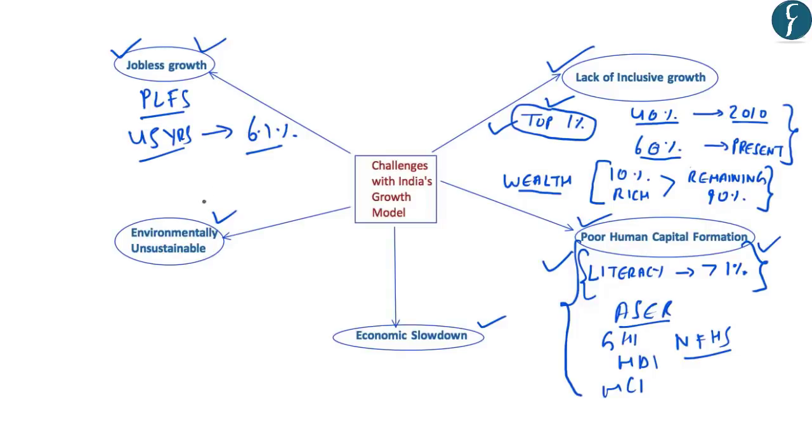Further, India's growth has been described as environmentally unsustainable. The economic growth in India has led to severe depletion and degradation of environmental resources. Now, you might know that recently a report was released by the IPCC, and it highlighted and warned India of the seriousness of climate change and its adverse impact on the environment.